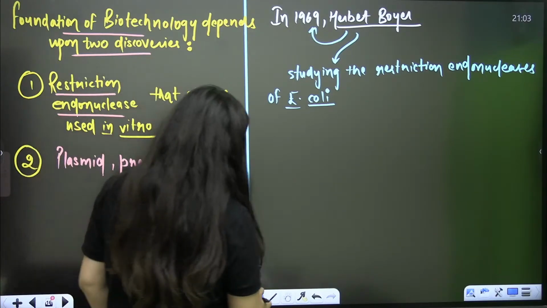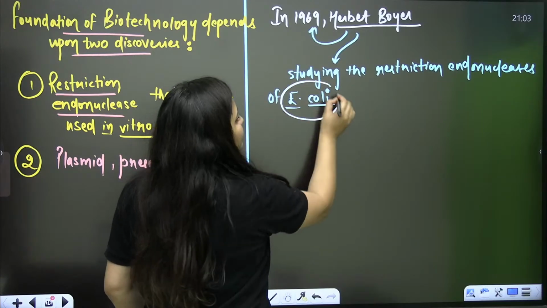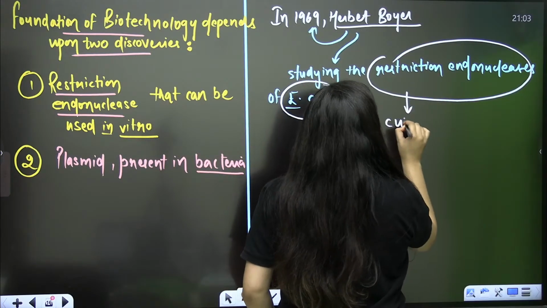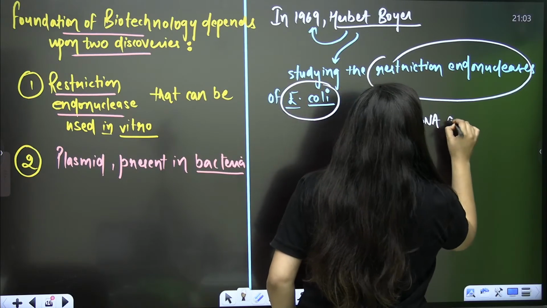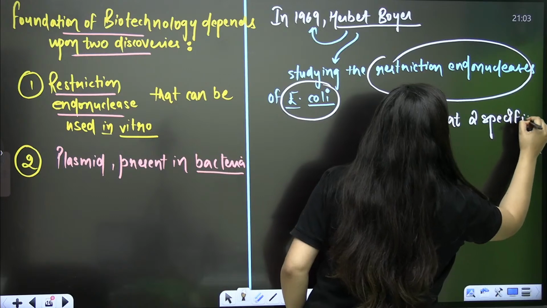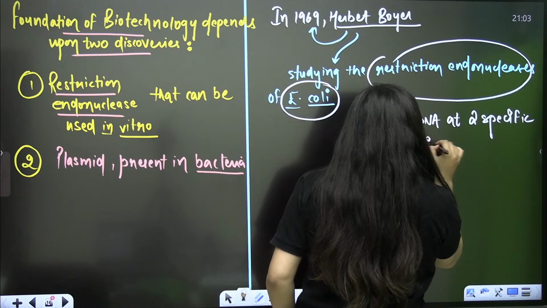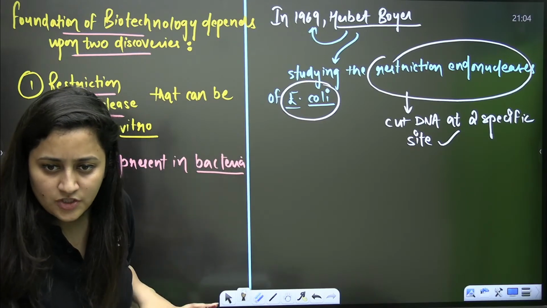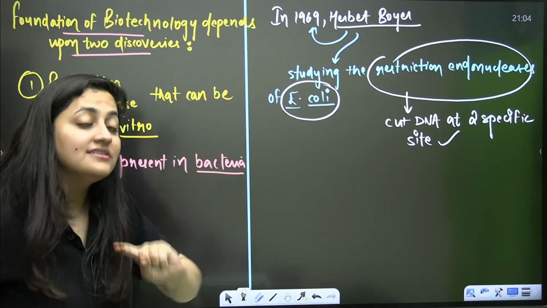Now, what did he study? He studied that these enzymes can cut DNA at a specific site. That's the first point. Clear? That's the first point, that it can cut the DNA at a specific site.